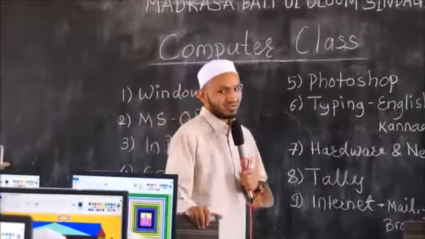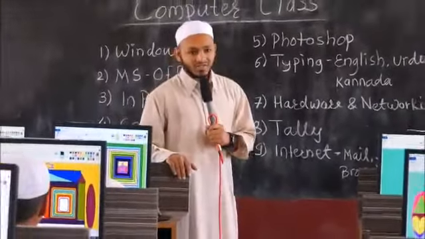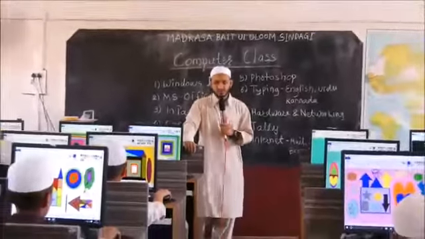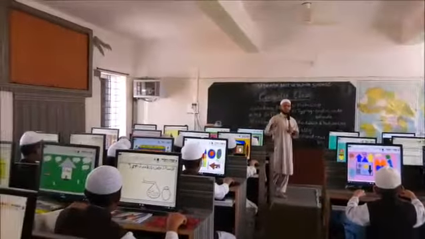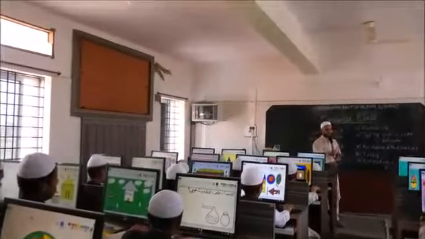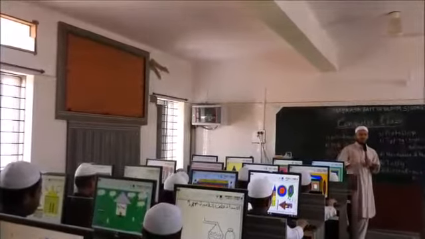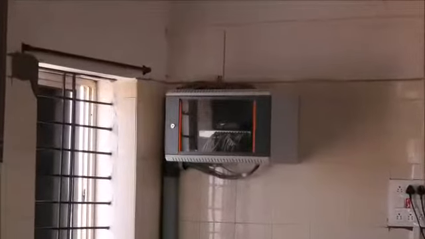Then the next course that is very important and very crucial for the generation, and that is very demanded course outside, that is hardware and networking. This is the course which is job guaranteeing course, we can say. So hardware and networking also we are taking here, and that is also going to be very thorough and detailed. After hardware and networking, the next course that is also job offering course and very much in demand, that is Tally. So Tally is also a job offering course, and we are taking thorough and detailed practice and teaching